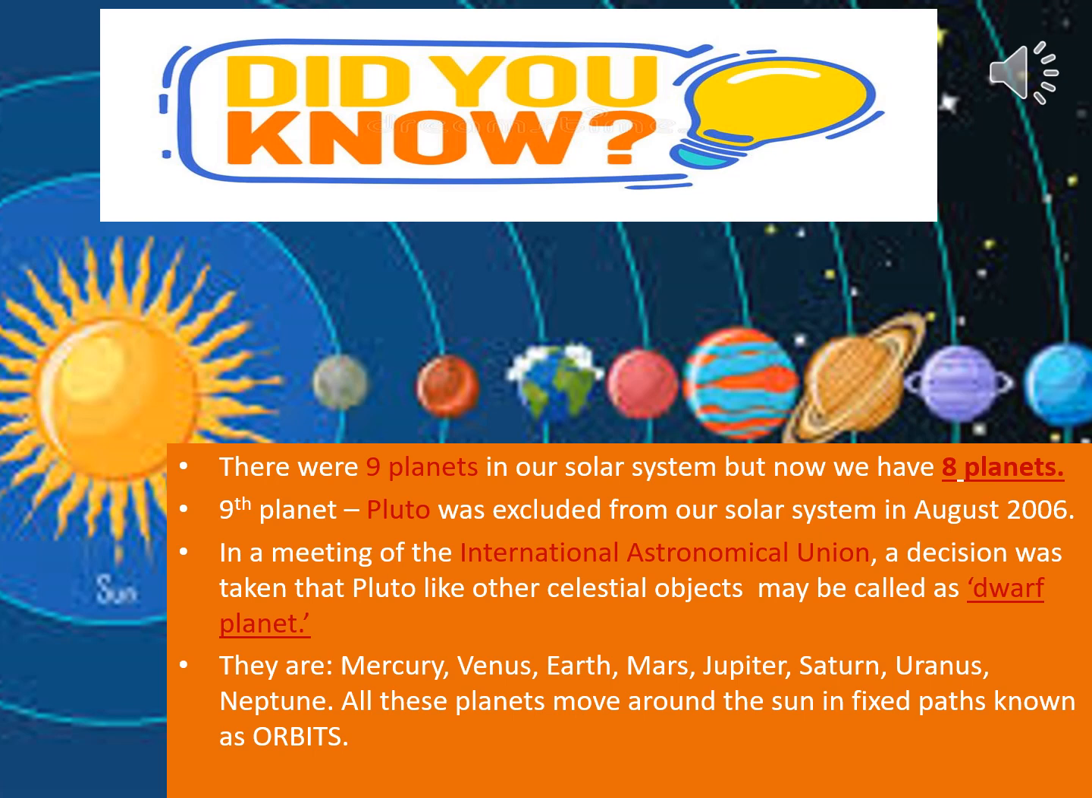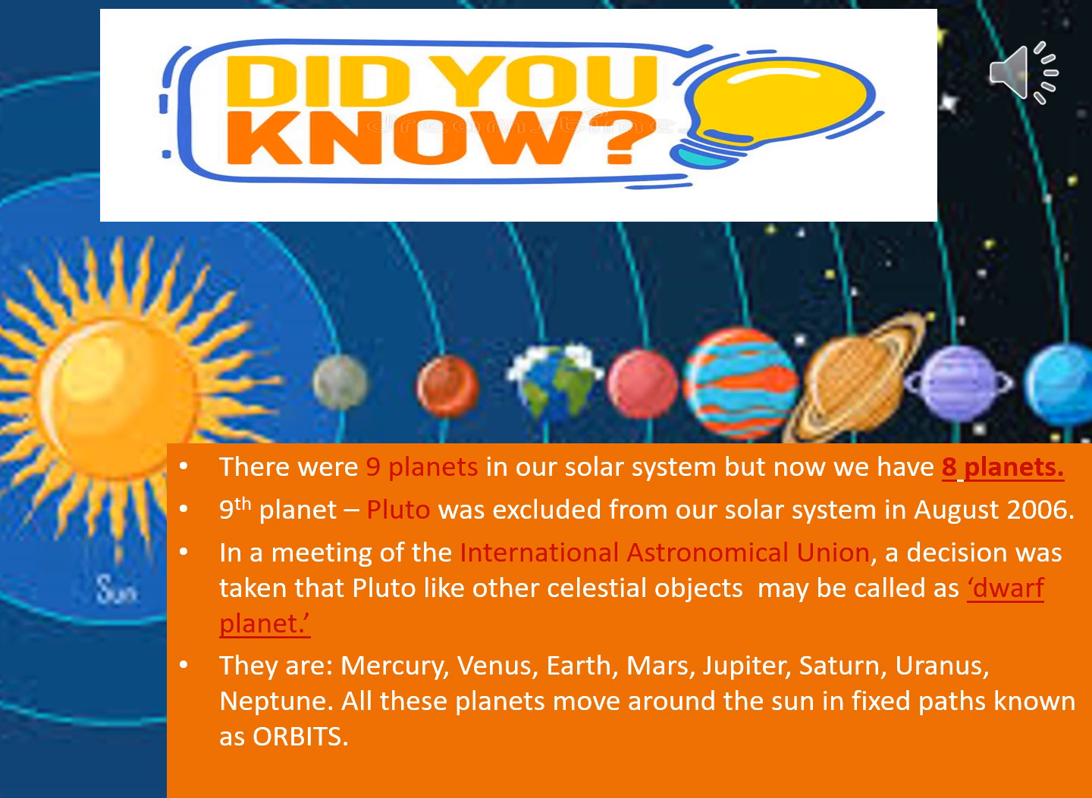We have discussed the planets. So how many planets do we have in our solar system? We have 8 planets now, and earlier how many planets did we have? 9 planets. So after 2006 we have 8 planets. Which planet was excluded? The ninth planet, Pluto, was excluded from our solar system. When was it excluded? In August 2006. In August 2006, it was excluded from our solar system. And we have 8 planets now.